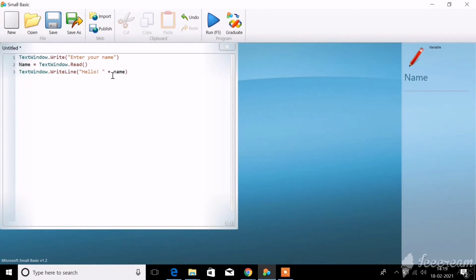It means that your computer will first display hello. In the output screen you can see whatever is mentioned within the double quotation marks, hello, will be displayed, plus whatever name you give in the output screen. Any name that you want to give, you can give in the output screen, and it will be displayed. For example, if I give Bethlehem, it will be typed hello Bethlehem. Hello plus name means whatever name that you give.